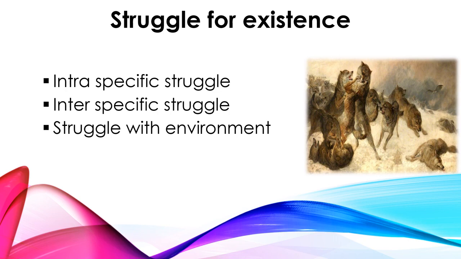These effects may happen in the environment, so the organisms have to cope with the changing environment also, right? When the population is increasing, the organisms surely have to face all these kinds of struggles. So that's what he mentioned: if there is overpopulation, it may lead to struggle for existence, right?